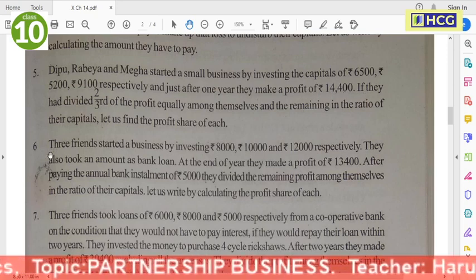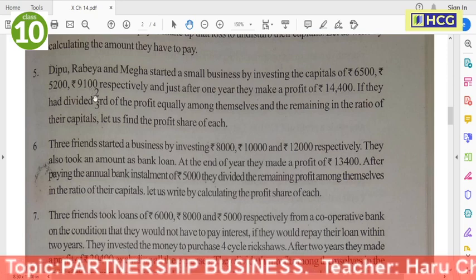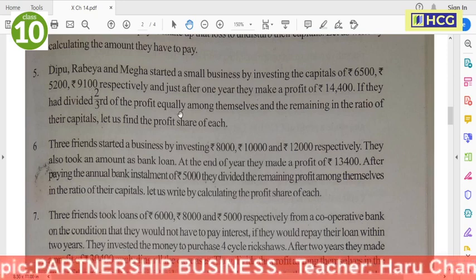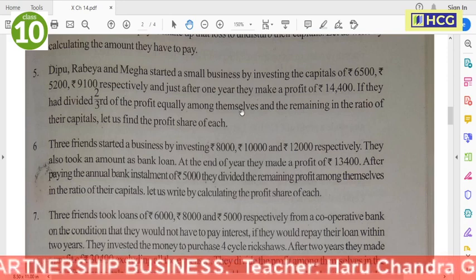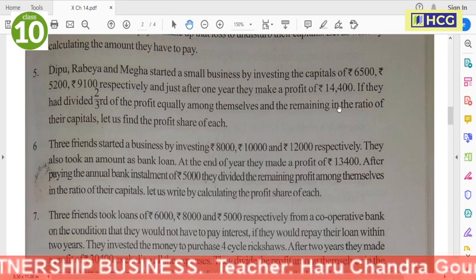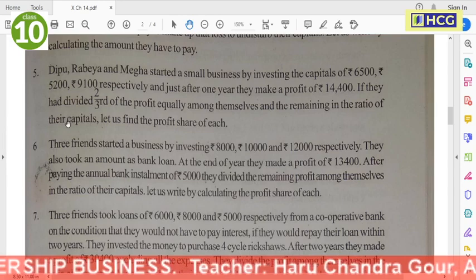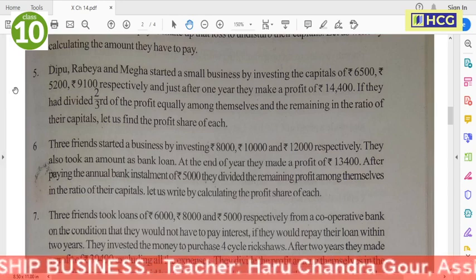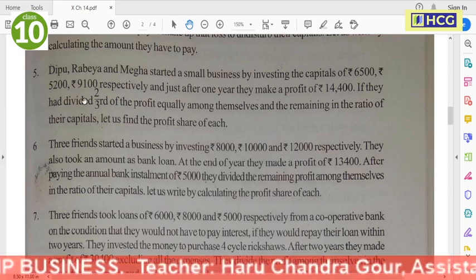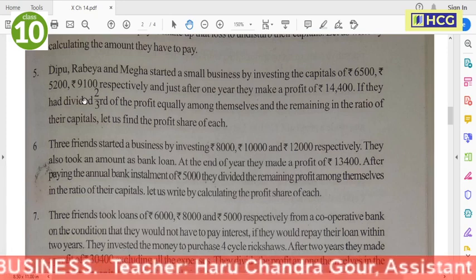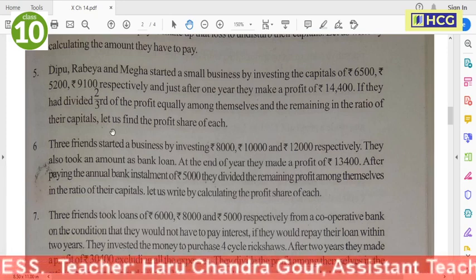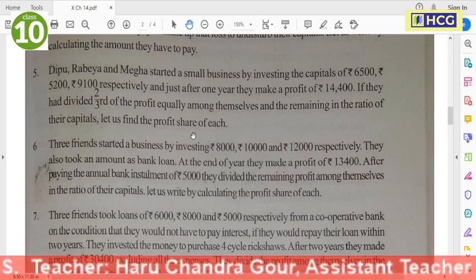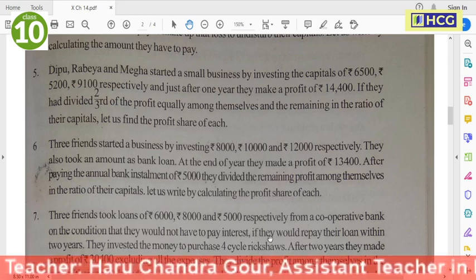They divided two-thirds of the profit equally among themselves, and the remaining in the ratio of their capitals. These are the conditions. So let us find the profit share of each person.